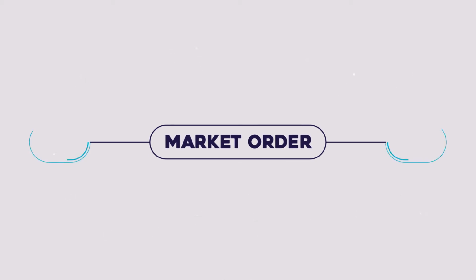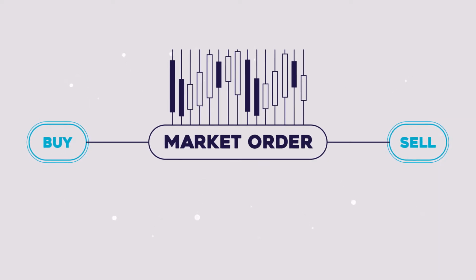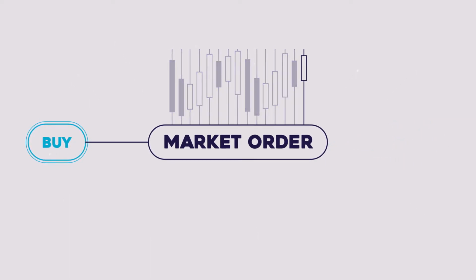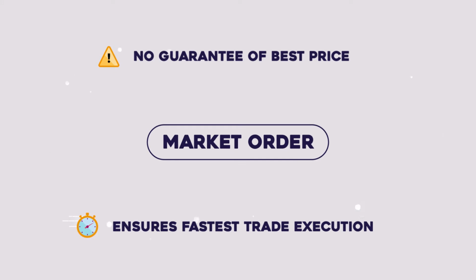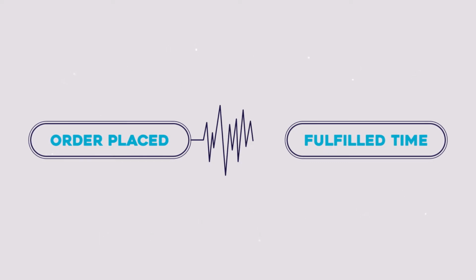A market order is used when you want the order guaranteed to be executed immediately and are willing to risk getting a different price. The order is executed at the best price available at the market. A market order ensures the fastest execution of the trade. But the price may be different from the last price quoted by the fluctuation between the time that the order is placed and the time it is filled.